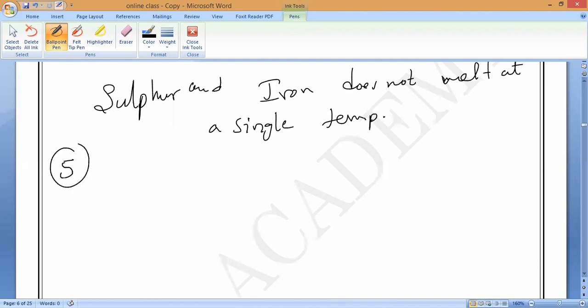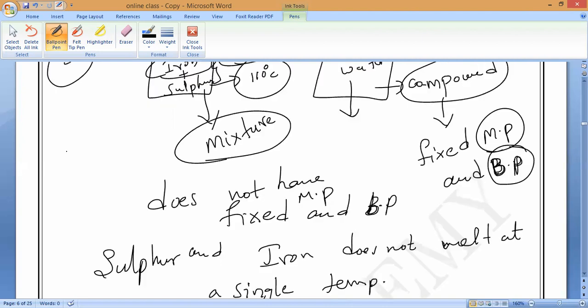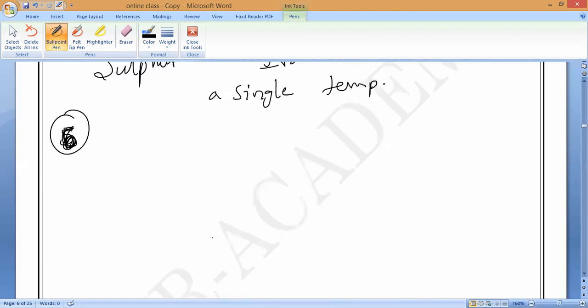Any doubt, anybody? Now it is the sixth property, I think. Is it correct, Pradosh? Fifth is over, now sixth. Any doubt till here? Please tell me, all of you. No doubt, sir. So this is all about the five properties of the sulfur and iron mixture.